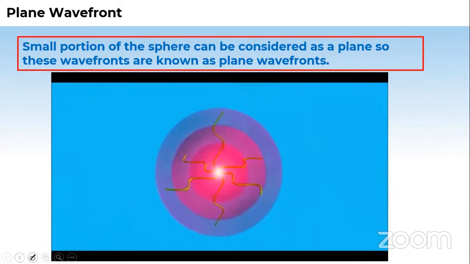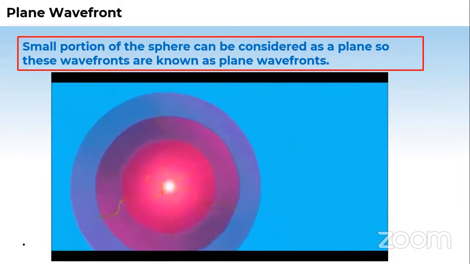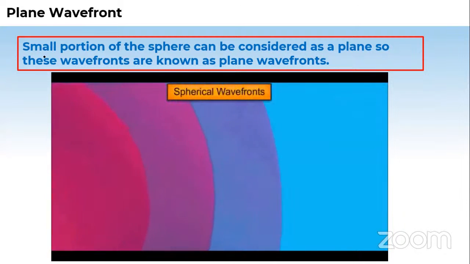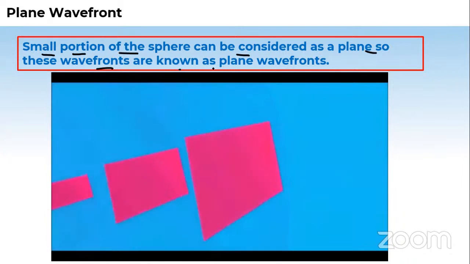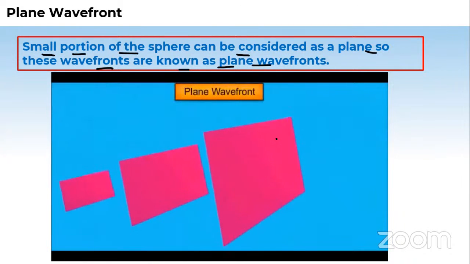Okay, so these were what? These are plane wavefronts. So how can we define them? We can define them like this: a small portion of the sphere can be considered as a plane. So these wavefronts are known as plane wavefronts, and it's shown here like this: 1, 2, 3.